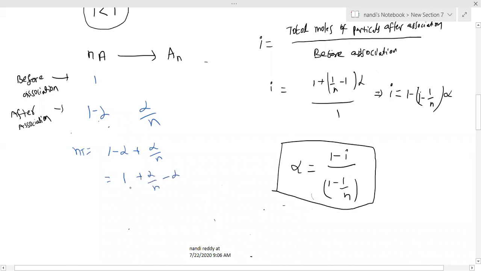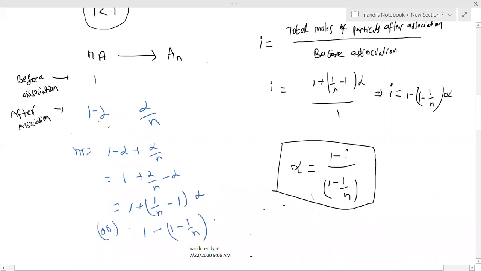Then 1 plus (1 by n minus 1) into alpha. Or you can write this expression also, which is correct: 1 minus (1 minus 1 by n) alpha.